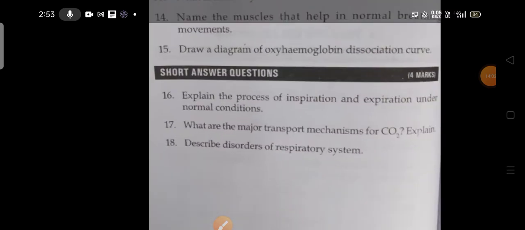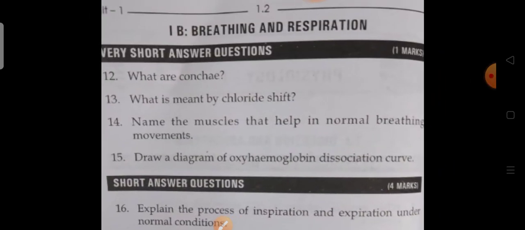Sorry, now I'm going to discuss unit 1B. In unit 1A, digestion and absorption, I have given important questions with answers, though this year's students need not read them. Next is unit 1B, breathing and respiration.